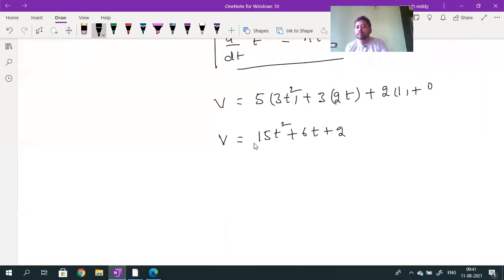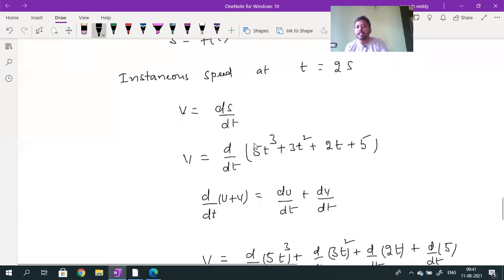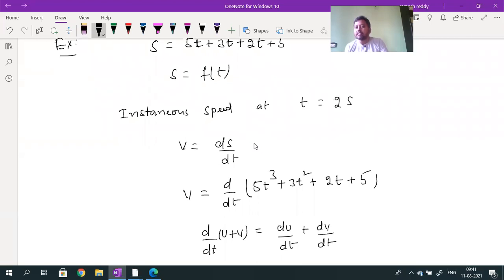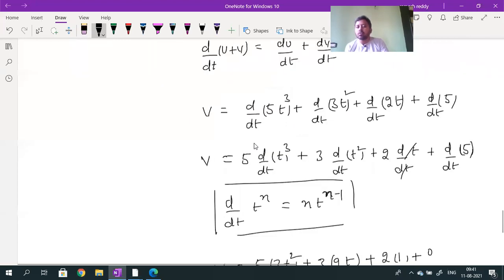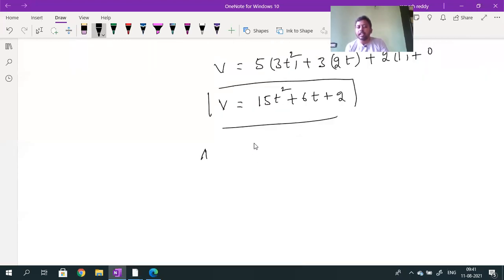So the instantaneous speed value at a time t equal to 2 seconds. They are asking us to calculate what is the instantaneous speed at a time t equal to 2 seconds. So at 2 seconds, at which time? At t equal to 2 seconds. Then what is the v value? V value will be equal to 15 into, I can substitute the t value as 2, 15 into 2 square plus 6 into 2 plus 2.